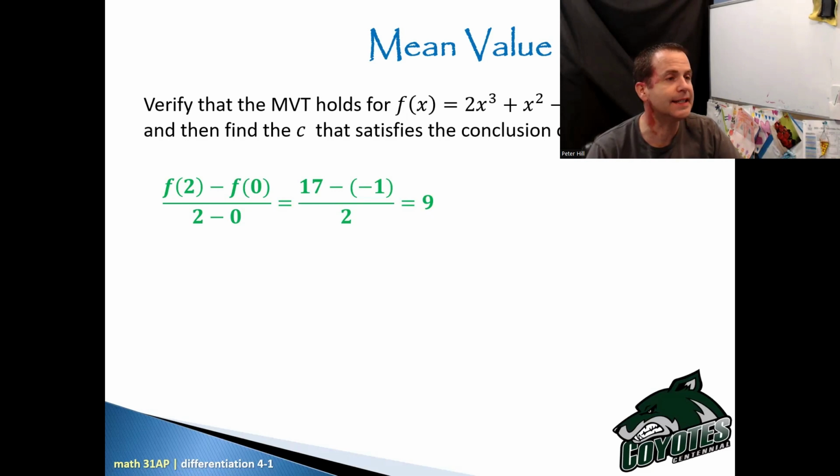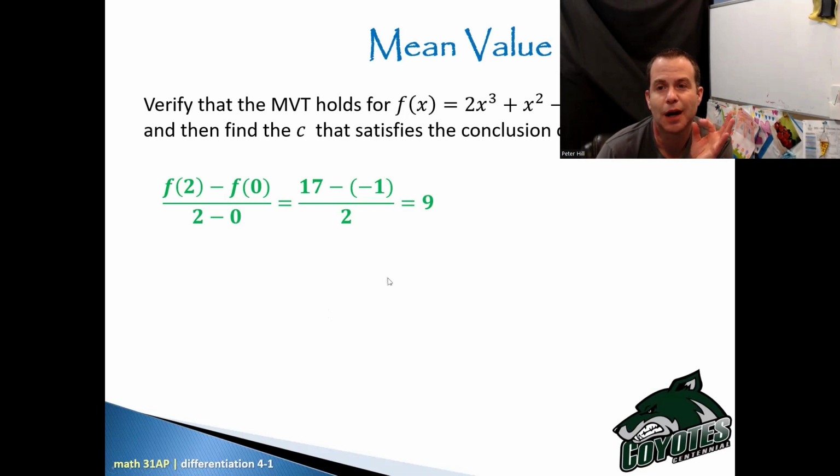Now, I need to find a point such that at that point, the derivative equals 9, right? Because the derivative is going to give me the instantaneous change. The derivative is going to give me the c value that I'm looking for. So essentially, I have to take the derivative, set it equal to 9, and then find the x value that makes that happen. Okay? Hopefully, I made that clear.